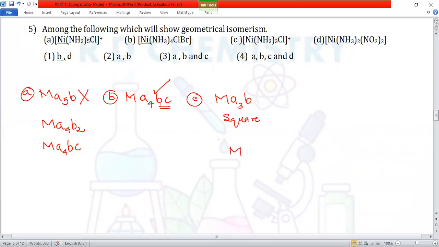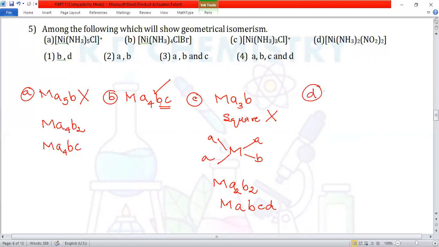Metal is M, then we have got 1, 2, and 3, A, and A, and here we have got B. It cannot show cis-trans isomerism. For that, we need to have MA2B2 type or M with 4 different ligands A, B, C, and D.